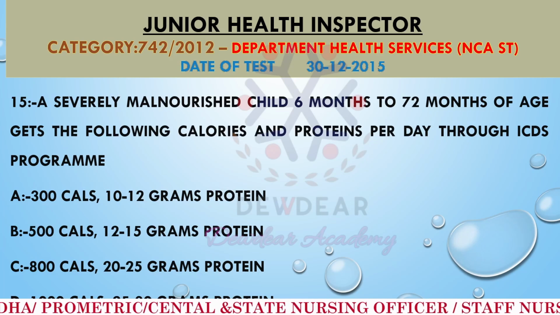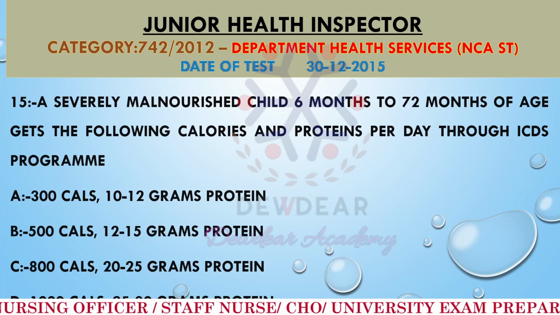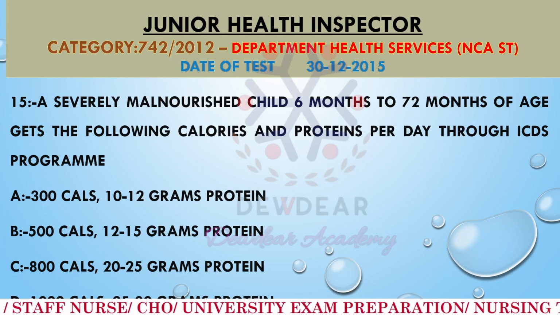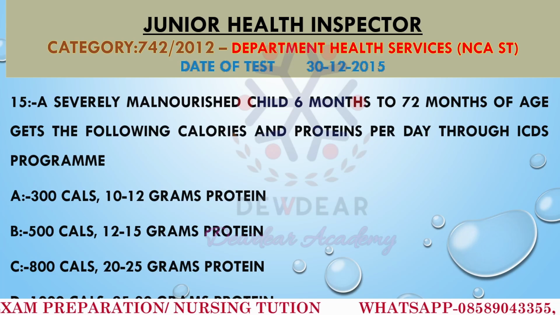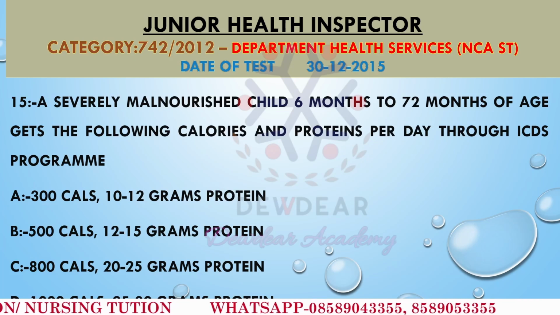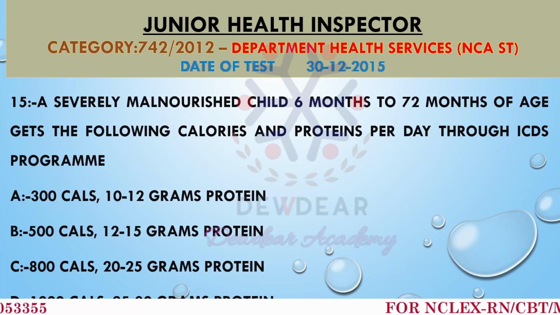According to the ICDS program, how much is the severely malnourished child getting from 6 months to 72 months of age?